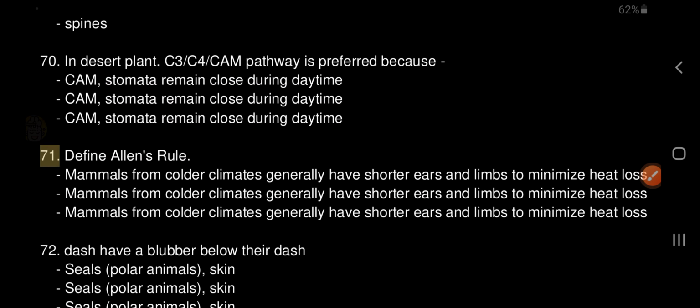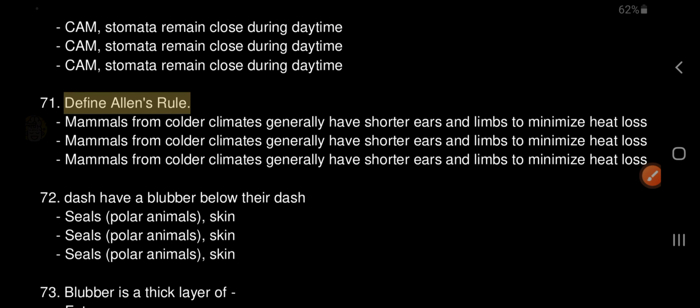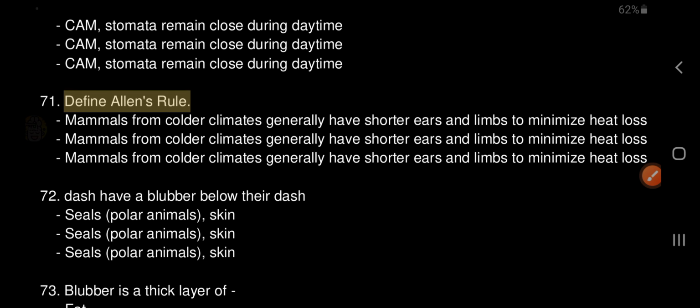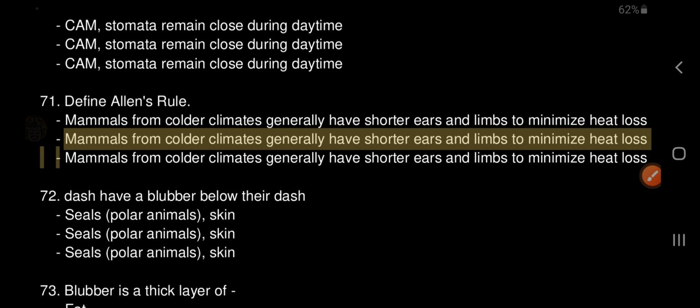71. Define Allen's rule. Mammals from colder climates generally have shorter ears and limbs to minimize heat loss.